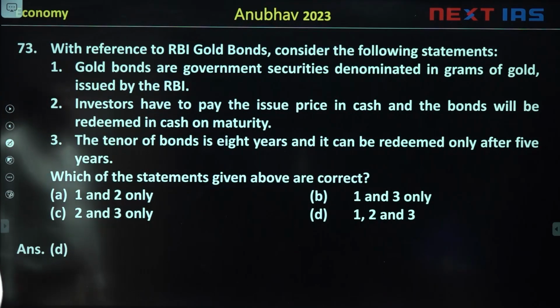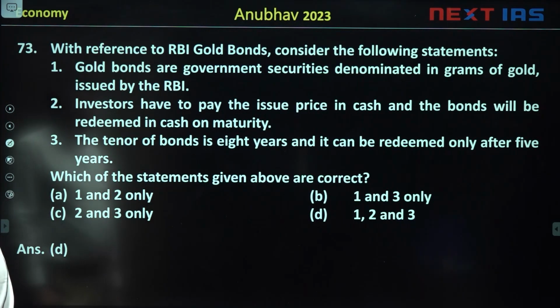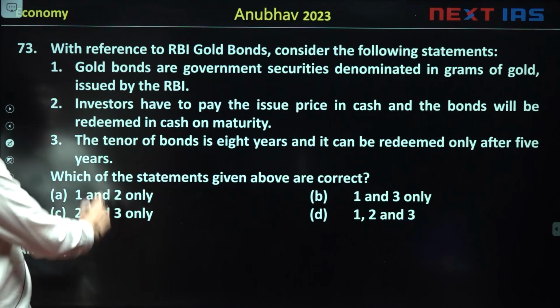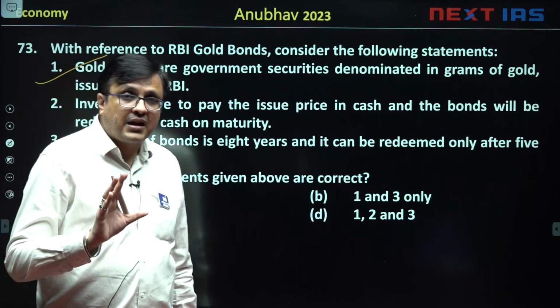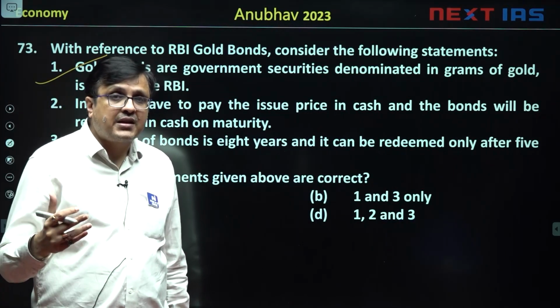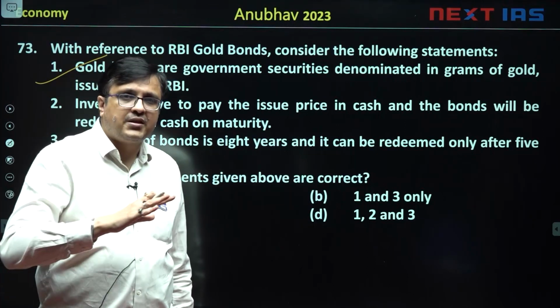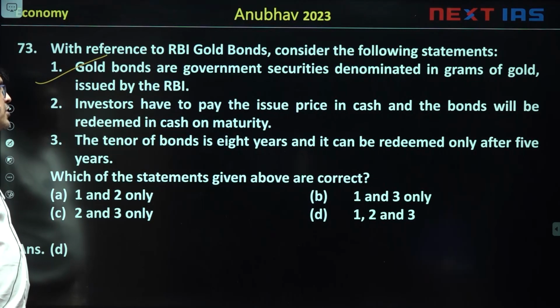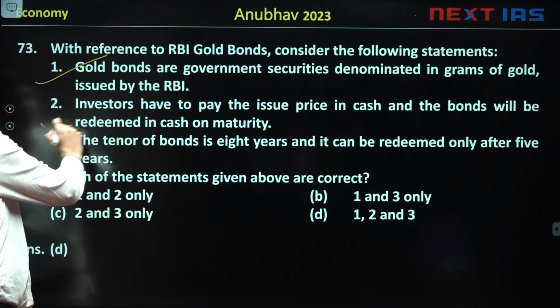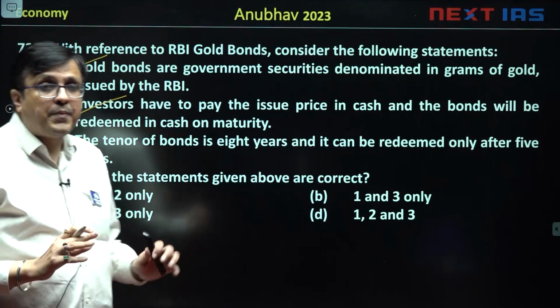Then the next question was, with reference to RBI gold bonds, consider the following statements. First, gold bonds are government securities denominated in grams of gold issued by the RBI. Correct. सरकार की सिक्योरिटी है और सरकार के बिहाफ पे RBI issue करती है. Second, investors have to pay the issue price in cash and the bonds can be redeemed in cash on maturity. करेक्ट अगेन. तो इसमें बेनिफिट क्या है?